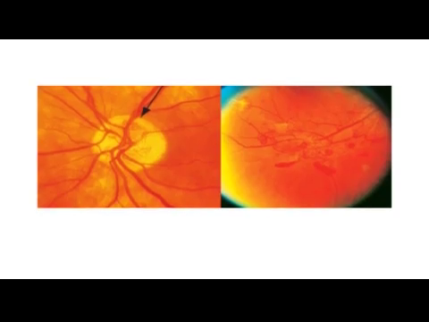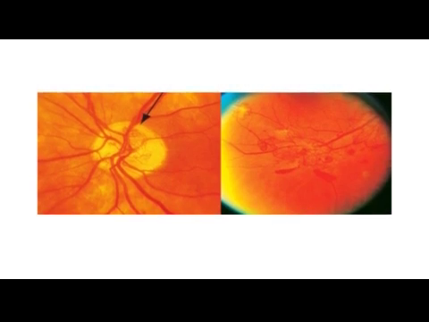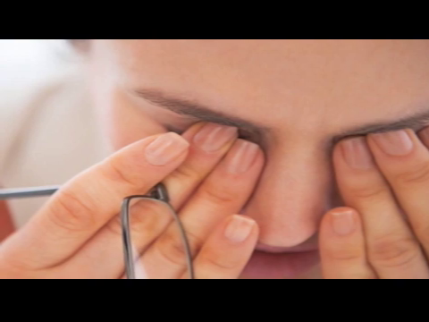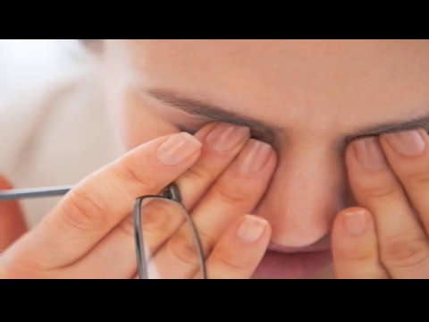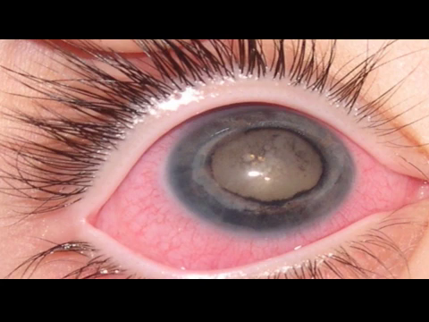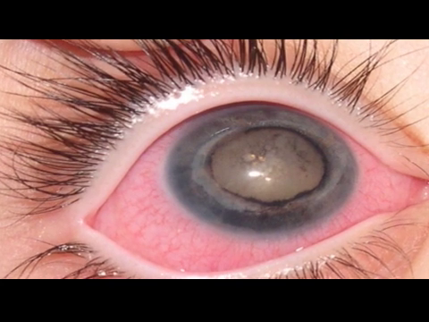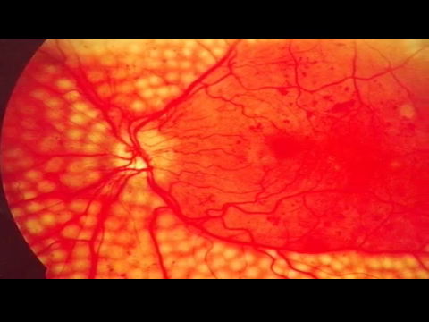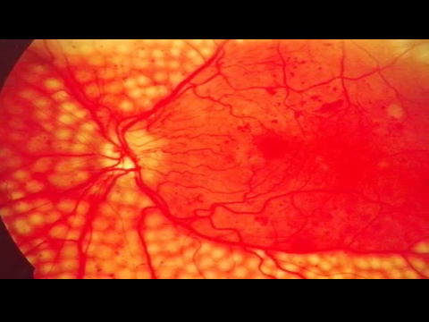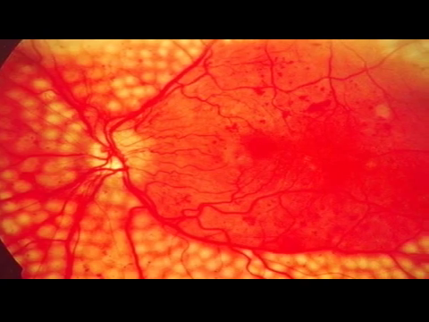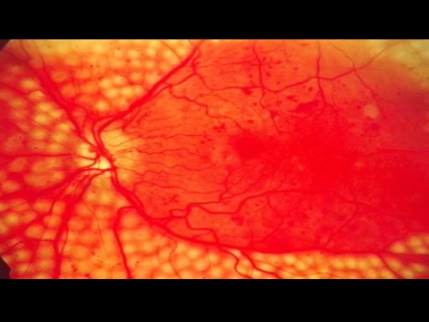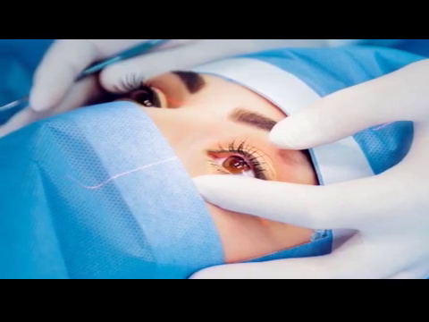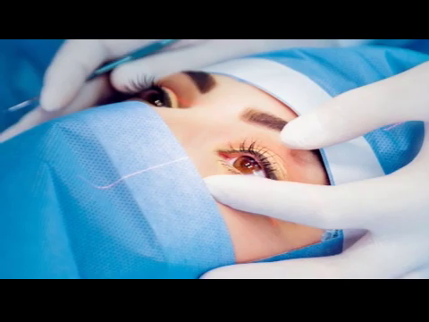The longer a person has diabetes, the higher his or her chances of developing diabetic retinopathy. Early disease may not cause symptoms. As the disease progresses, it enters its advanced or proliferative stage. Fragile, new blood vessels grow along the retina and in the clear, gel-like vitreous that fills the inside of the eye. Without timely treatment, these new blood vessels can bleed, cloud vision, and destroy the retina.